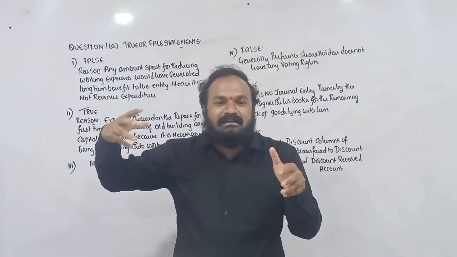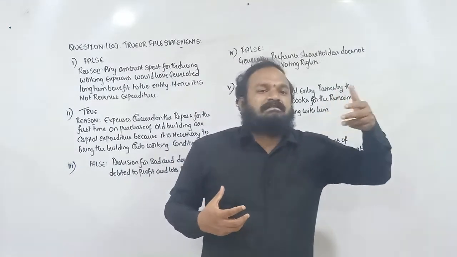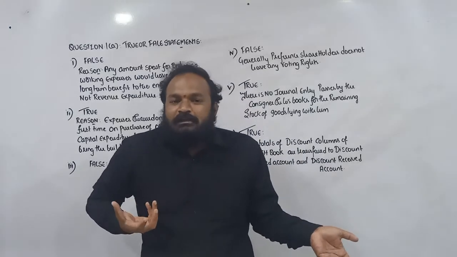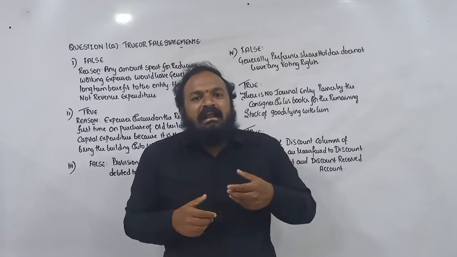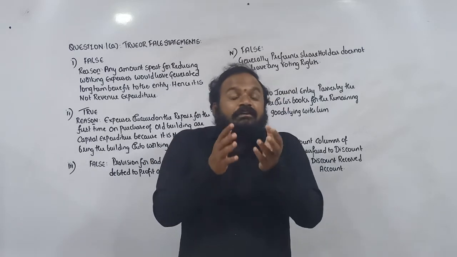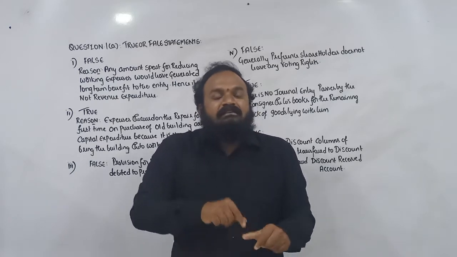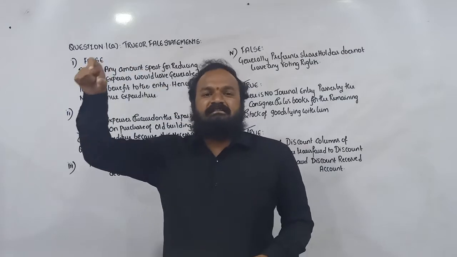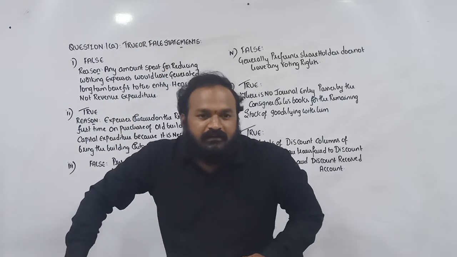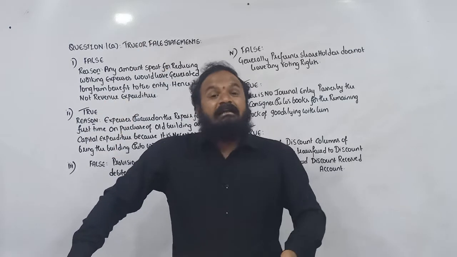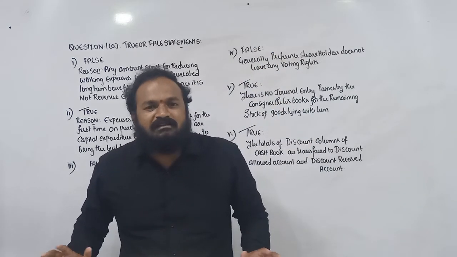When the consignor sends goods to the consignee, the consignee will sell goods to the customer on behalf of the owner, called the consignor. At the end of the particular period, it may be the end of the financial year or calendar year or some other period, if any unsold stock is lying in the godown of the consignee, that closing stock belongs to the consignor, and the consignor has to write the journal entry for the closing stock. So the consignee will not write a journal entry for closing stock.